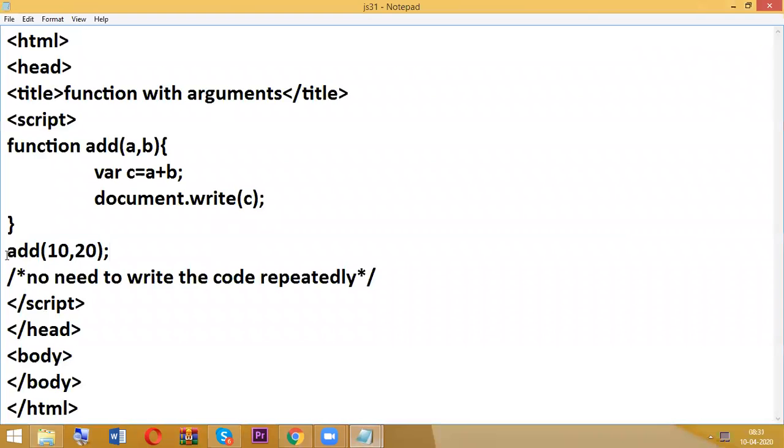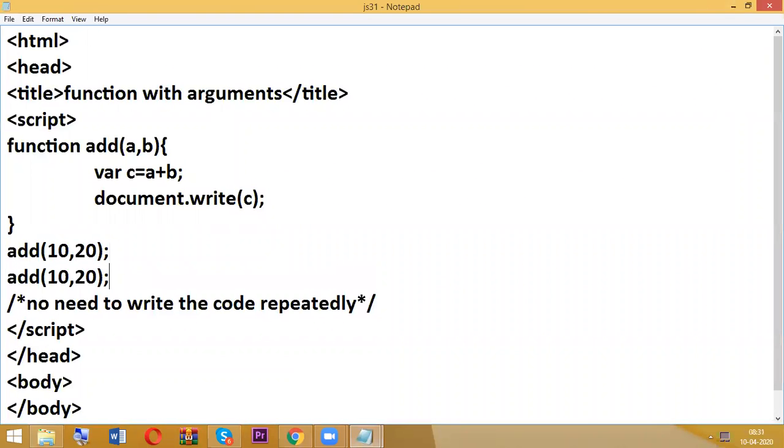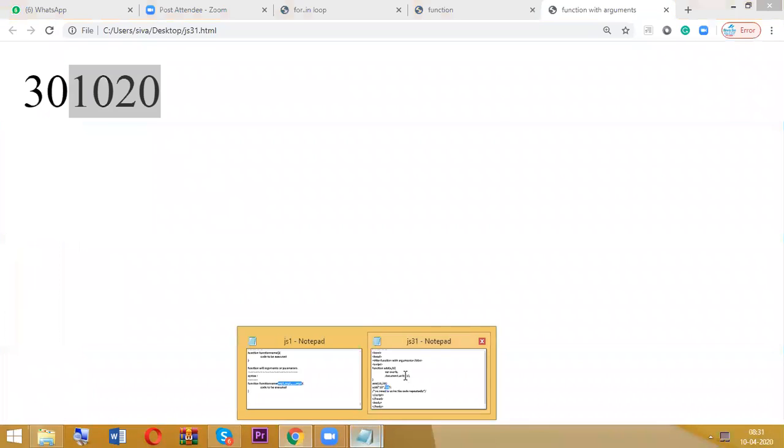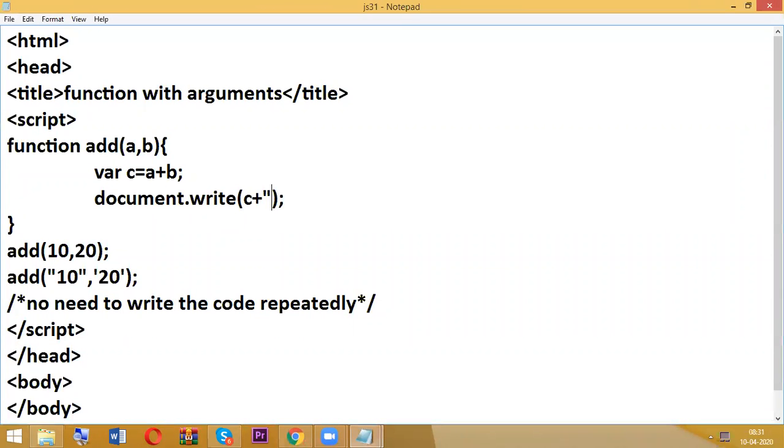Next time, the same function, I am going to try with strings. Now go and check. So 10 plus 20, it is purely a string, right? You can have either double quotation or single quotation. A value is string 10, B value is string 20. So 10 plus 20, how much? 1020. Here I want to display in a new line, so better to write it here.